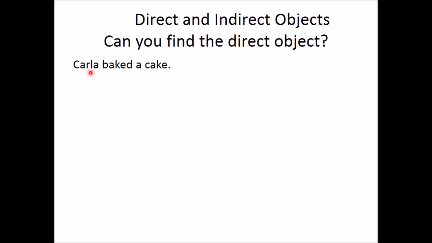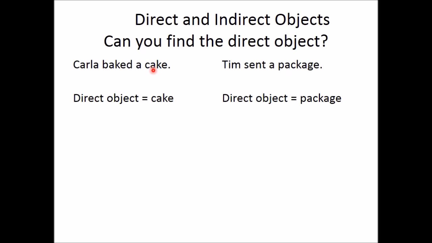Here's a sentence, Carla baked a cake, and here's another one, Tim sent a package. Can you identify the direct object in those sentences? Hopefully you can see that cake is the direct object in the first sentence, and package is the direct object in the second. Both of these nouns, cake and package, are receiving the action. So Carla baked what? Carla baked a cake. And cake, being a noun, it's a thing, receives the action of being baked. Tim sent what? Tim sent a package. Package, again, is a noun, it's a thing, and it is receiving the action of being sent.